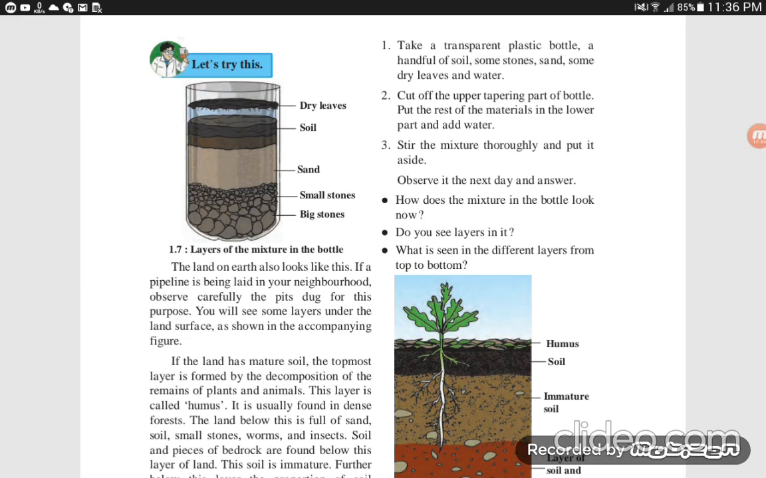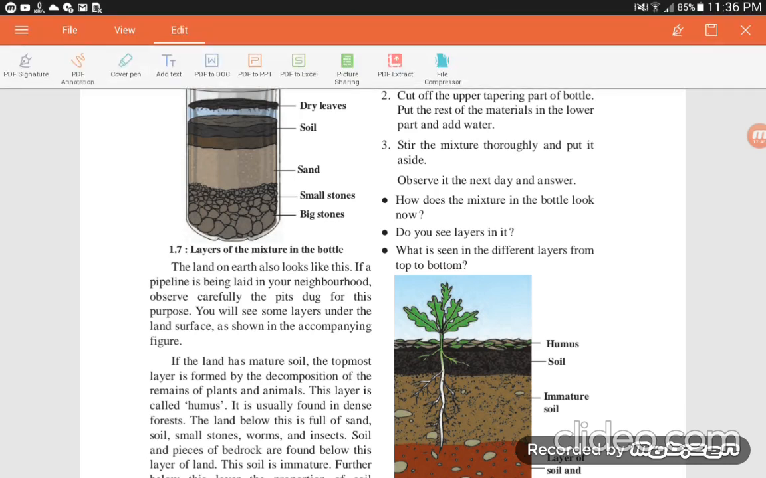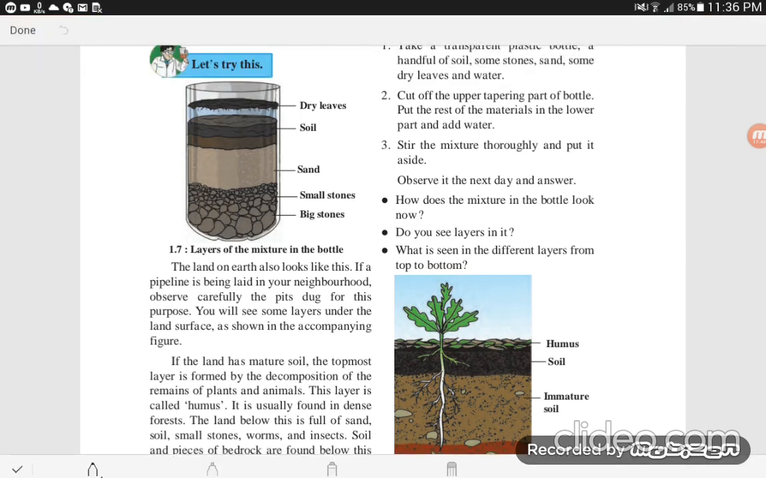When we stir it thoroughly and put it aside, let it settle throughout the night. The next day, what happened? What does the mixture in the bottle look like? It looks like this. Do you see layers in it? Yes. What is seen in the different layers from top to bottom? Dry leaves, soil, sand, small stones and big stones.